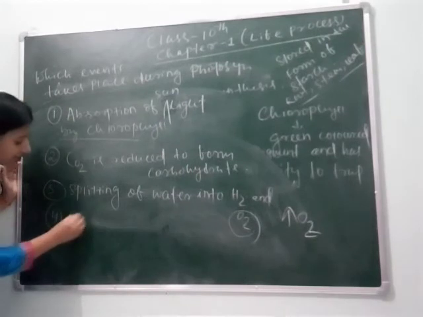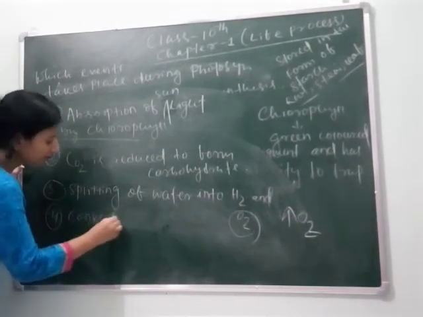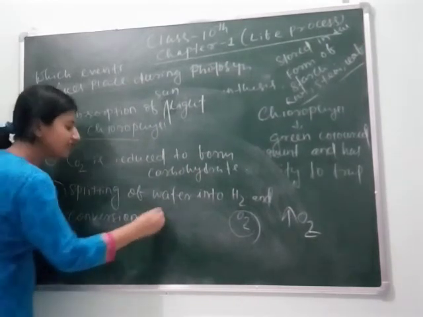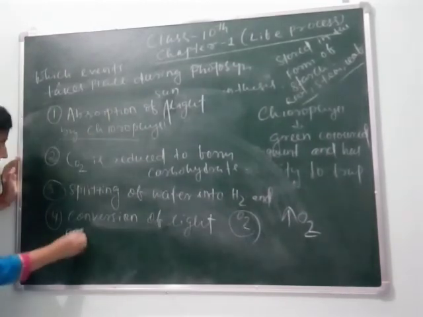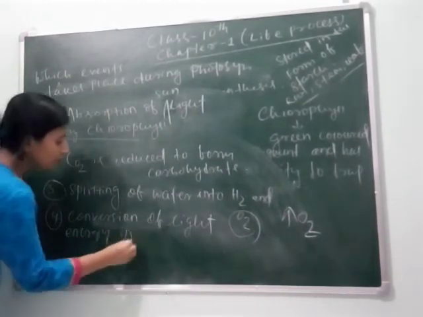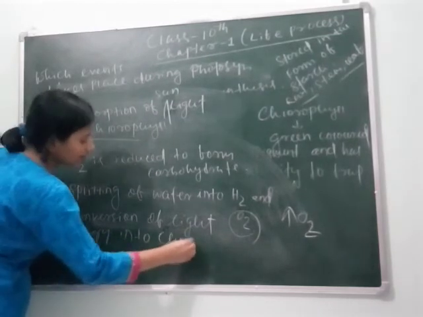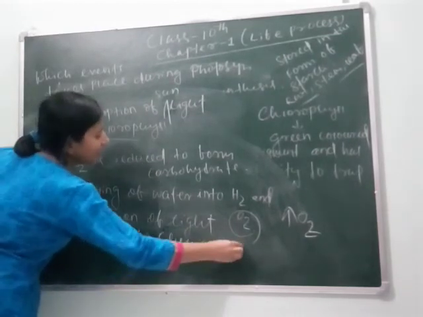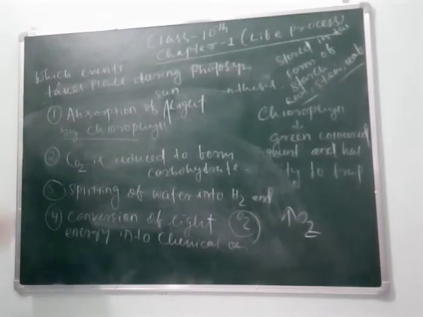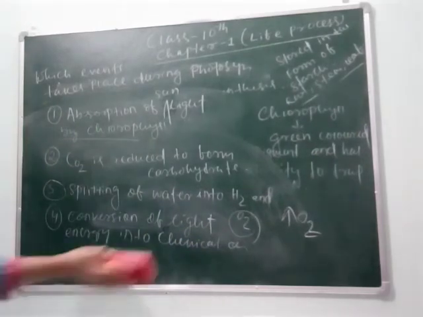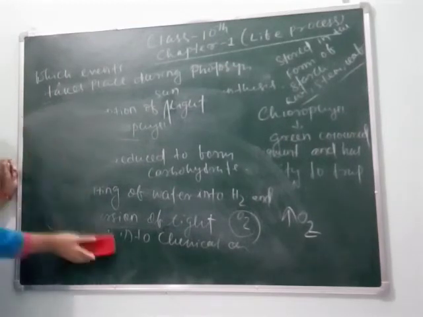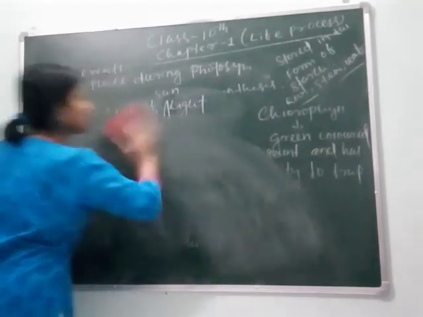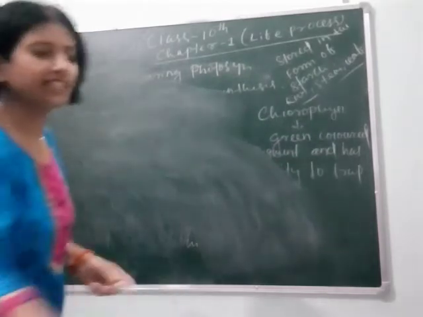Here what happened? Conversion of light energy into chemical energy. So this is how a green plant synthesizes its food. So we can see here the diagram of a leaf, the cross section of a leaf, showing which parts are responsible for synthesizing food.